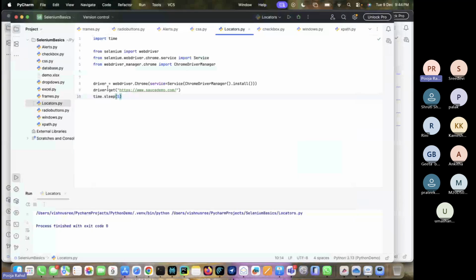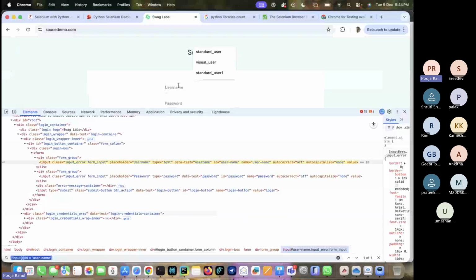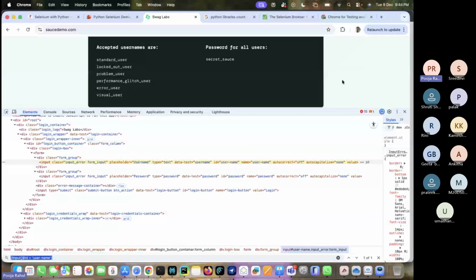Now what we need to do, I'll automate these things. We will log in to this application. Previously we discussed different locators, right? For today's demo session, I am using the ID and name, the first two locators. Class name we will see later. Now for that, first we need to click here. After that, I am taking the ID. For that, how we need to write is driver dot